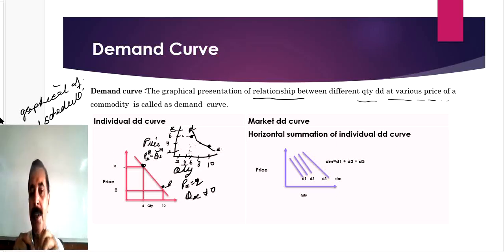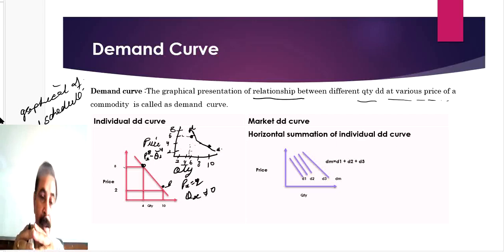So every point reflects a combination of a specific price and a specific quantity. Whatever you were told in the schedule, that at this price the buyer is willing to purchase that quantity, the same information we can find by reading the curve.